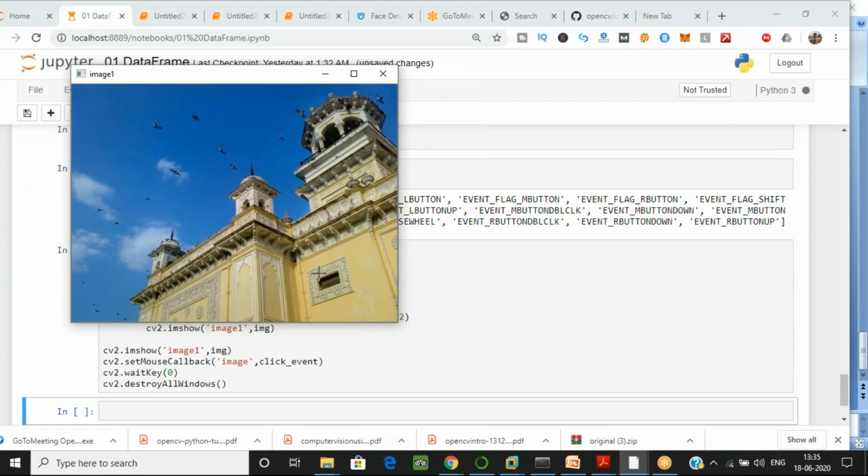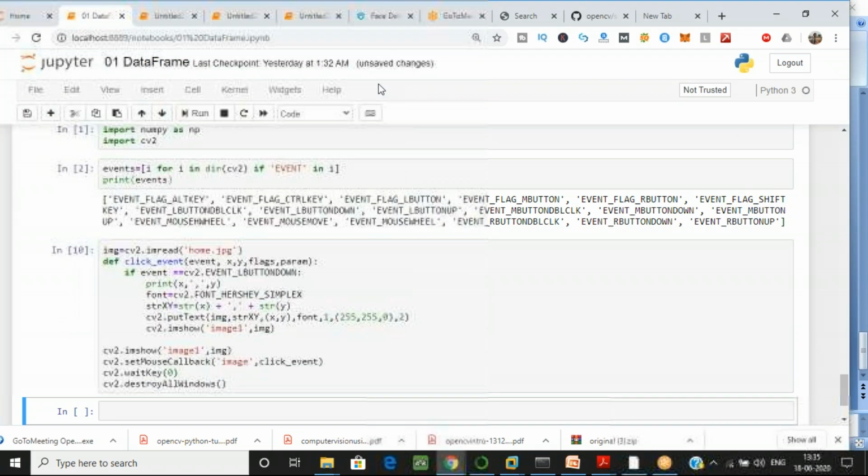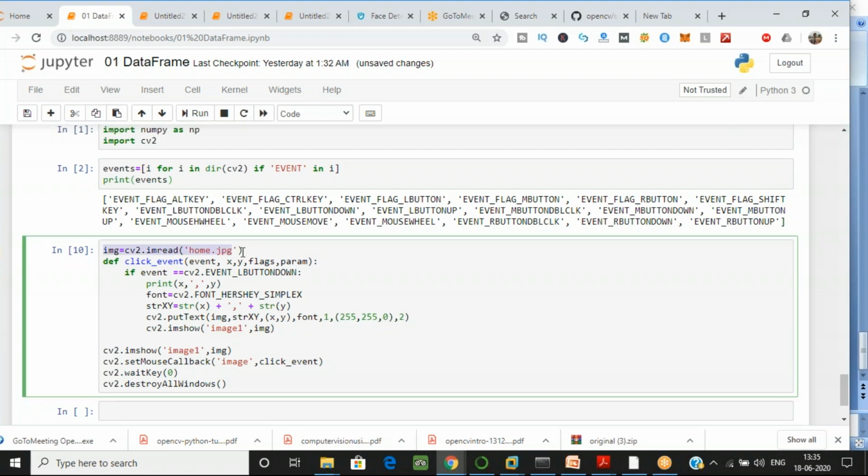Because we are using, okay, left click, I have to, okay, just one sec. Yes.